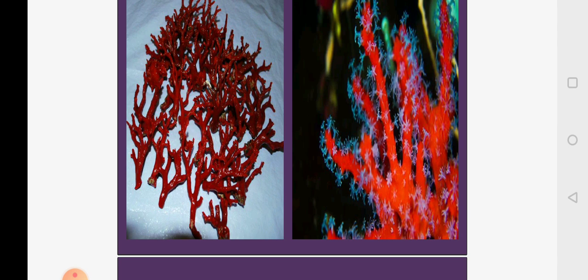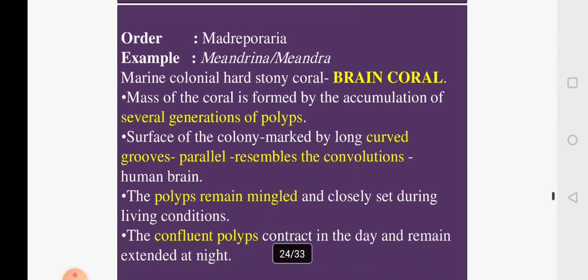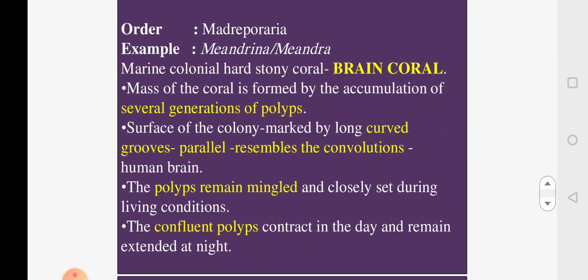So this is the one type. The identifying feature is the red skeleton and the upright colonial branching skeleton. We will identify that as Corallium rubrum. Now the next one is Meandrina or Meandra, or brain coral, which we looked at in the picture previously, which belongs to the order Scleractinia.